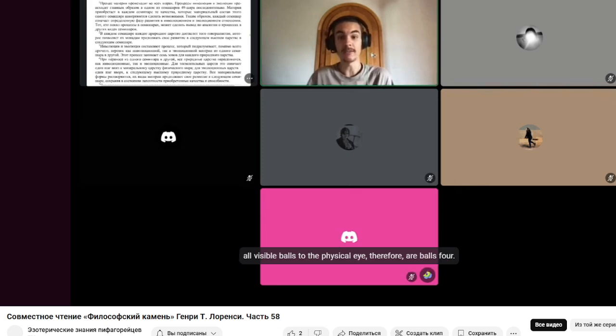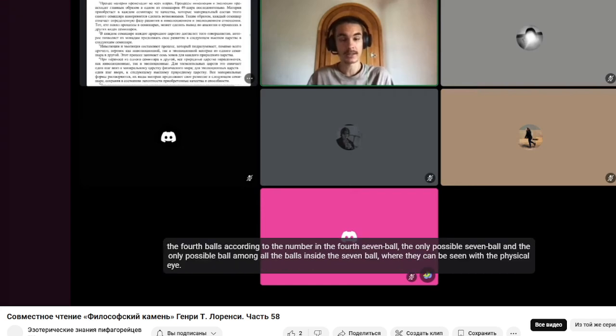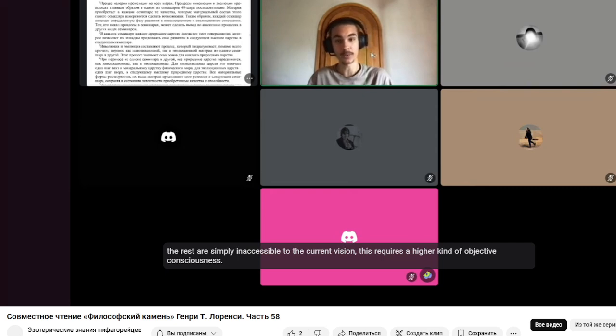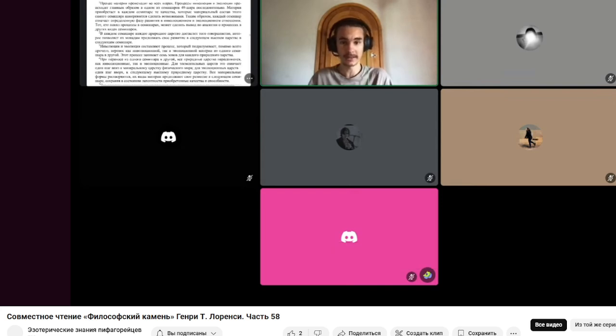All visible balls to the physical eye, therefore, are balls 4. The fourth balls, according to the number, in the fourth 7 ball, the only possible 7 ball, and the only possible ball among all the balls inside the 7 ball, where they can be seen with the physical eye. The rest are simply inaccessible to the current vision.